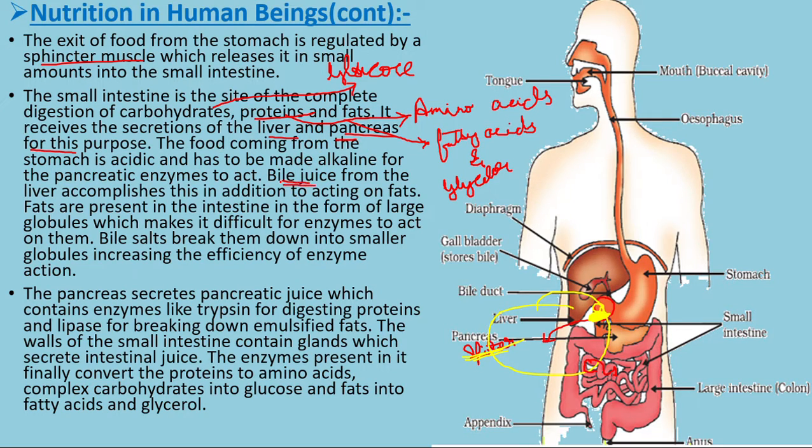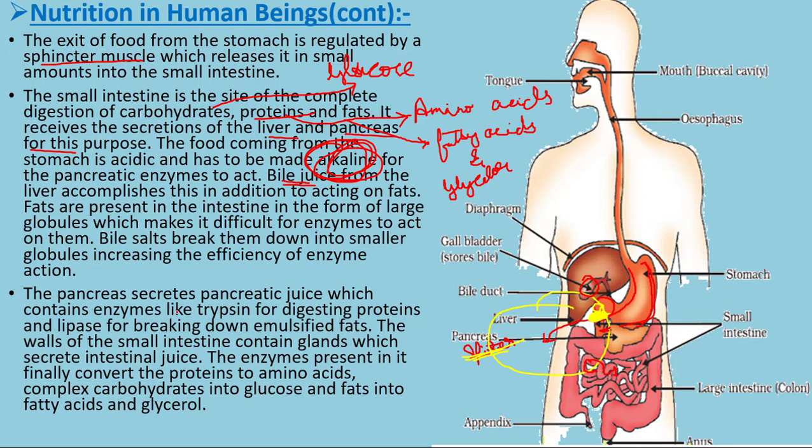And bile juice. What is bile juice? Bile juice is secreted by the liver and stored in the gallbladder, and this helps in breaking down the larger globules of fat into smaller globules. And why do we need an alkaline solution? We need it to neutralize the hydrochloric acid from the gastric glands before it enters the small intestine, or else the small intestine gets damaged.